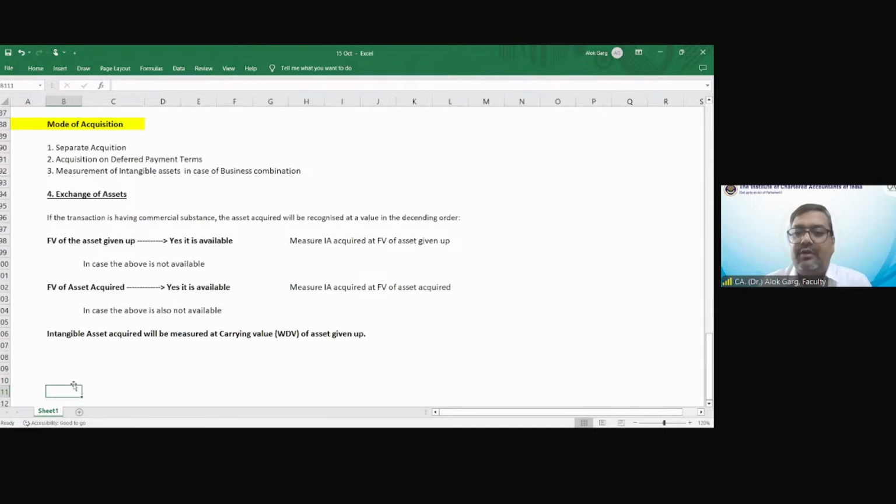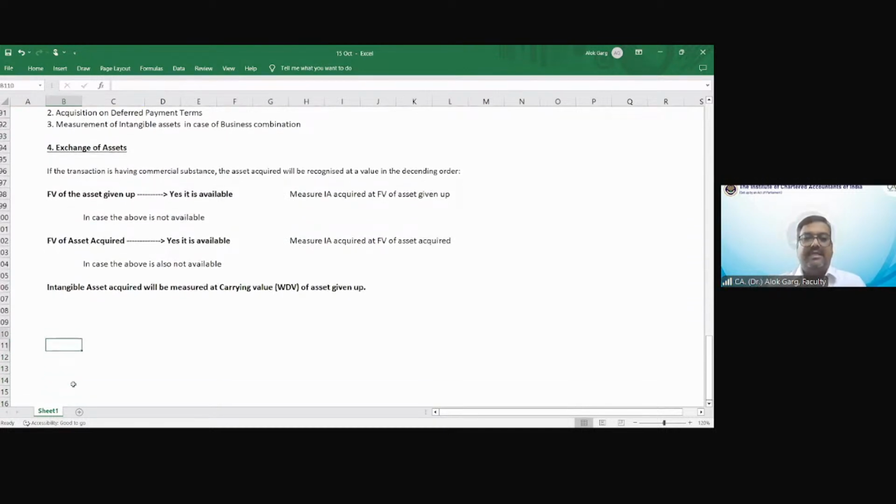Correct? WDV of asset given up. Example: A Limited acquired a broadcasting license in exchange of its car.